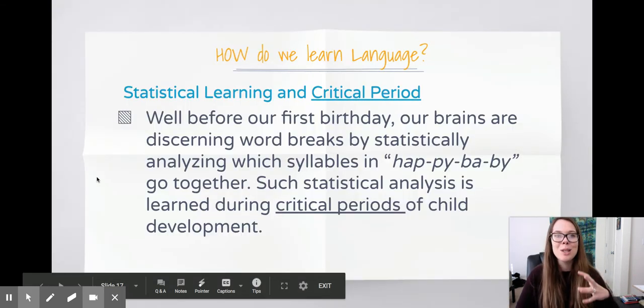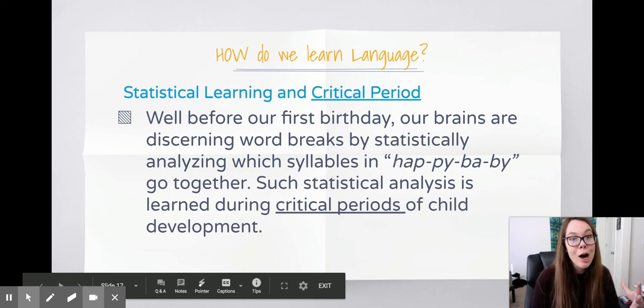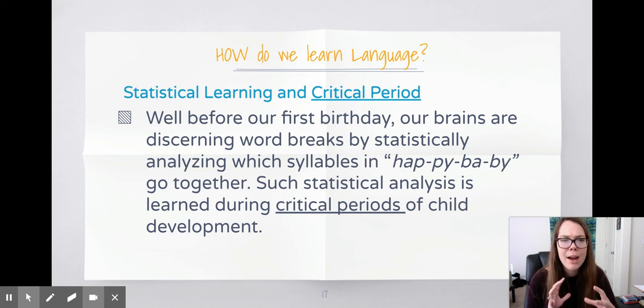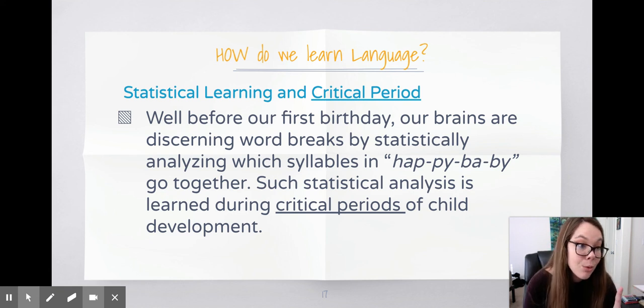And so how do we learn language? Jeannie taught us about the critical period. Well before our first birthday, our brains are discerning words and analyzing syllables, but statistical analysis has shown that we have to start learning language during a critical period of child development. What Jeannie taught us is that there is a certain age after which, if you have not acquired a native language, your first language, it will be hard to acquire one.